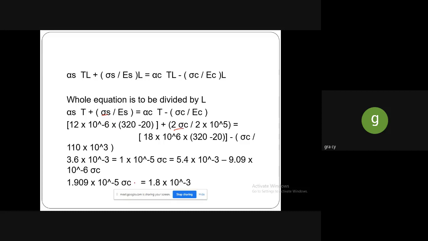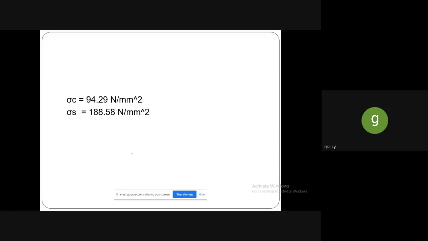Taking the reciprocal of these two values, you will get sigma C. Sigma S can be written as 2 times of sigma C, so that sigma S is 188.58 Newton per mm square. So sigma C value we have arrived at is 94.29 Newton per mm square.